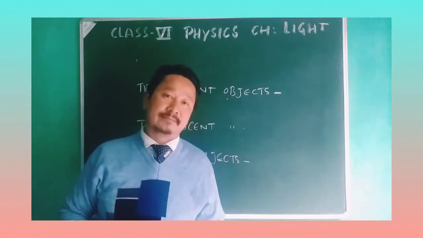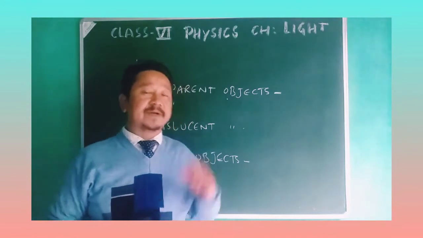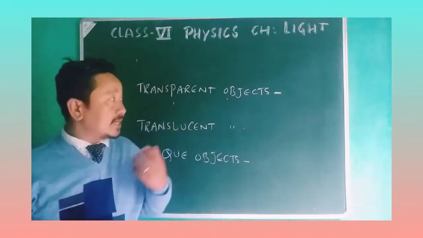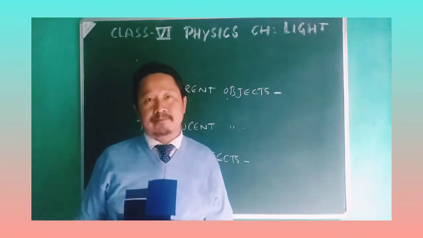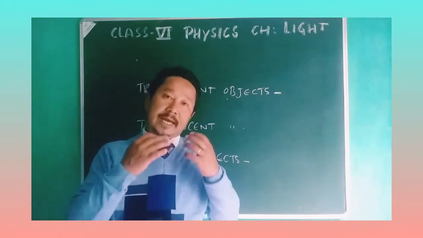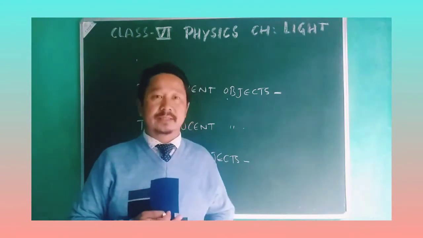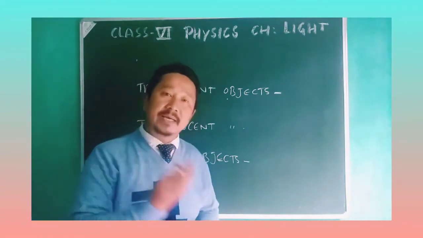Now, there are different types of objects on the basis of the amount of light passing through them. Some of the objects are there through which the light completely passes. In some cases, the light partially passes.